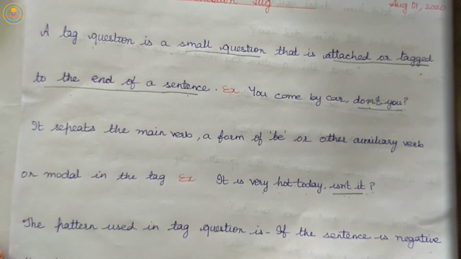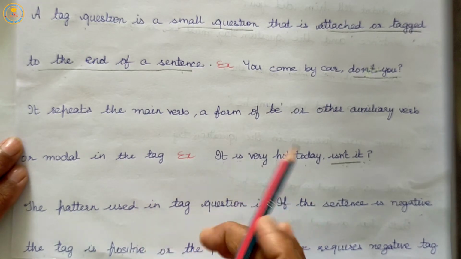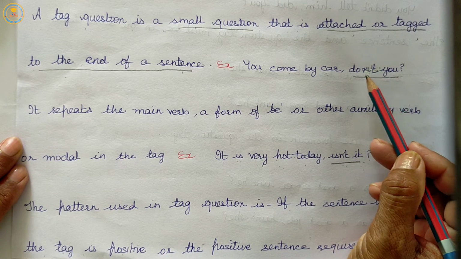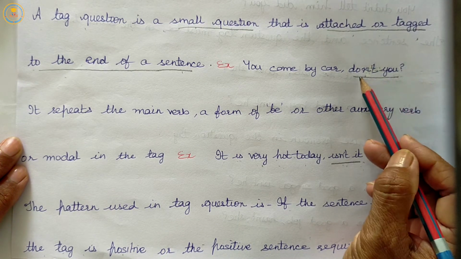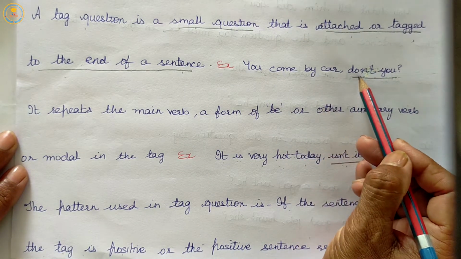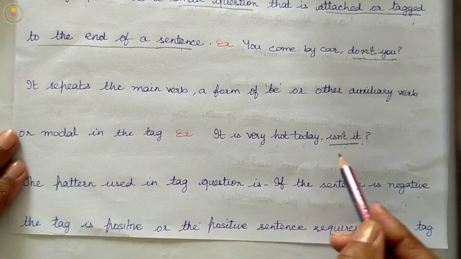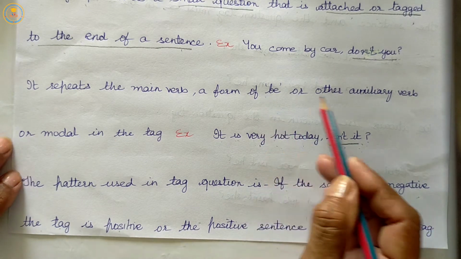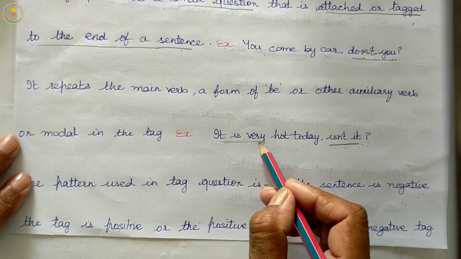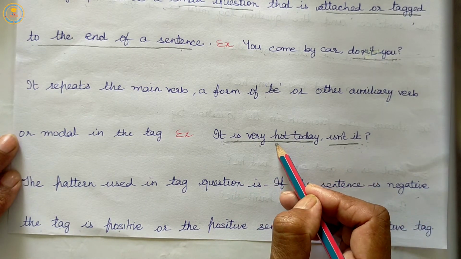So here are some key points that you will have to remember while framing tag questions. First of all, a tag question is a small question, meaning we will not explain the complete answer. We will just mention a tag over here. You come by car, don't you? Second, a tag question repeats the main verb, a form of be, or another auxiliary verb or modal in the tag. Whatever is mentioned in the statement, the tag question will follow the same.